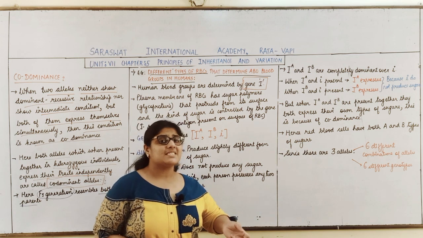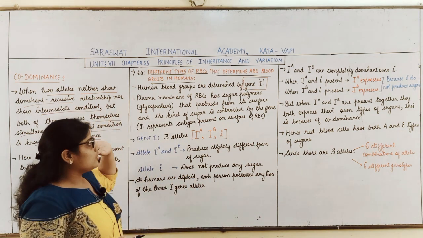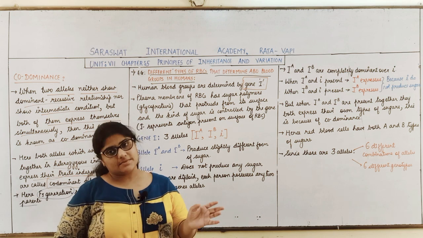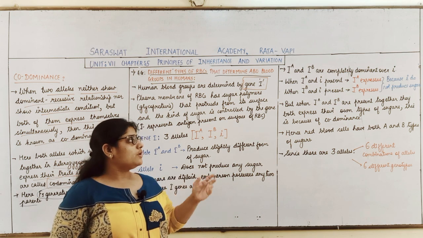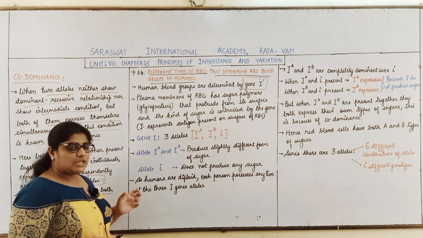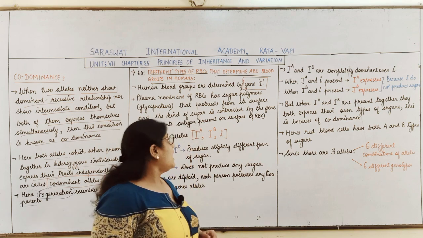Students, here we will study two concepts simultaneously. One concept is codominance and another one is multiple alleles, which I will talk about in the later part of the topic.